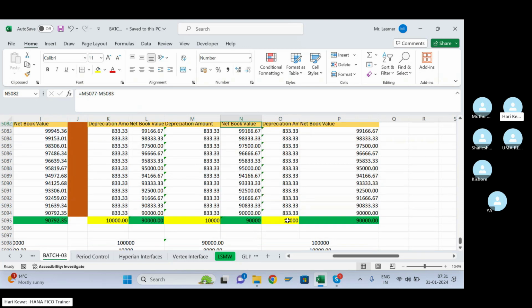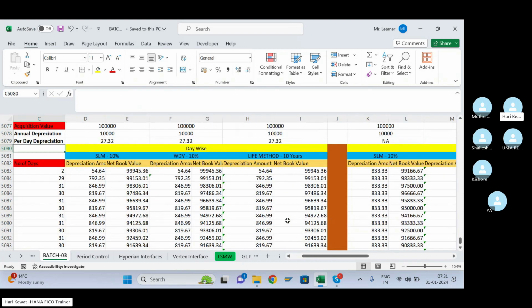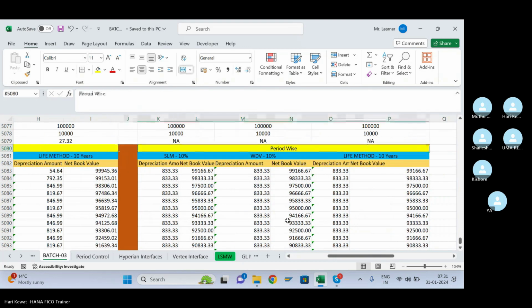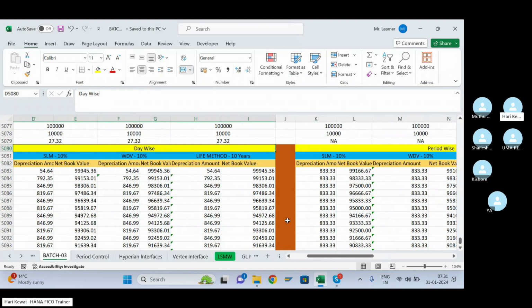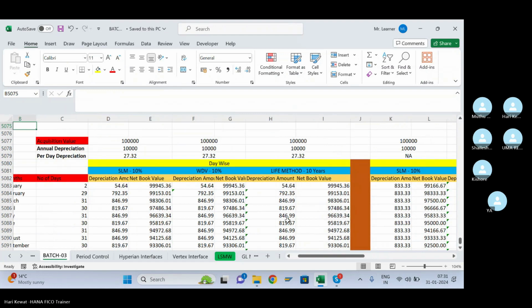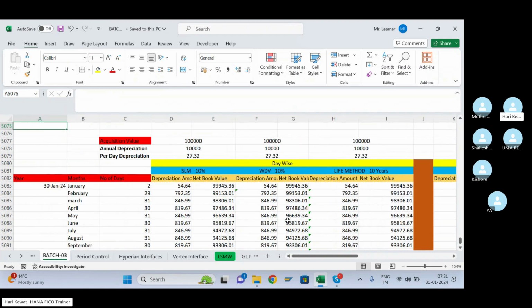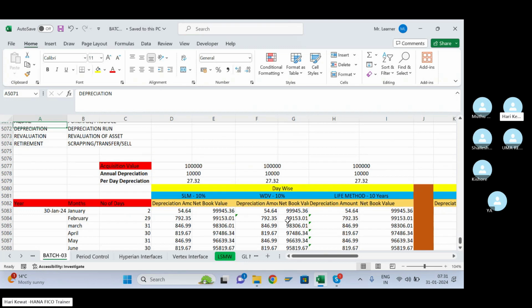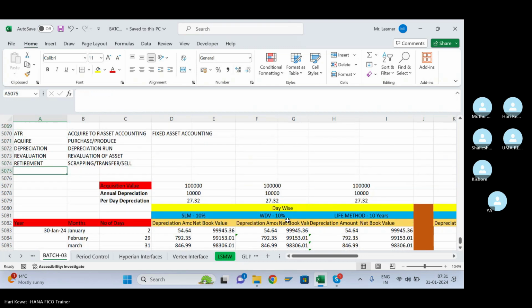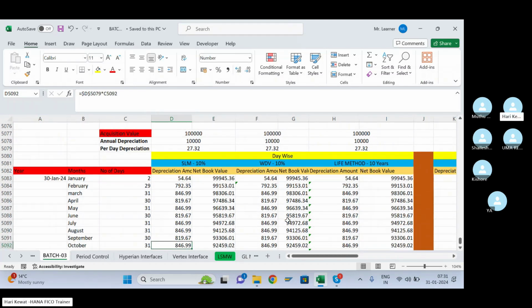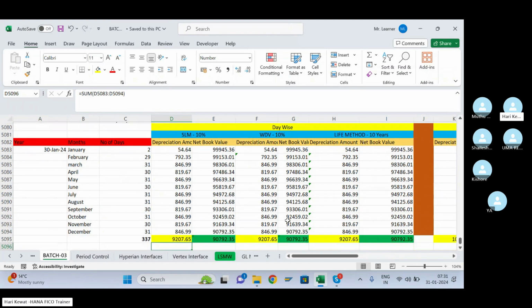Is there any doubt between the depreciation calculation day wise and period wise? Anybody has any doubt in this one? Please ask me, this is very important. Any doubt? Uma, Shailesh, Kalyan. Any doubt in there? No, no doubt, the reply is no. Okay, fine.